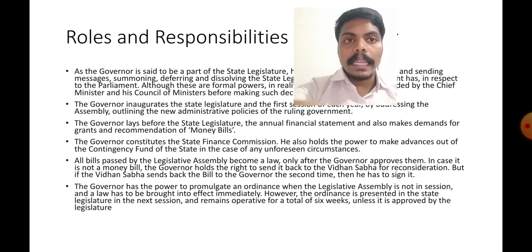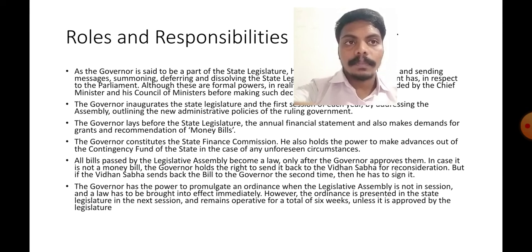In any case, any laws amended or released by the Legislative Assembly have to get approved by the governor. In case it is not a money bill, the governor holds the right to send it back to the Vidhan Sabha for reconsideration. But if the Vidhan Sabha sends the bill back to the governor the second time, then he has to sign it.